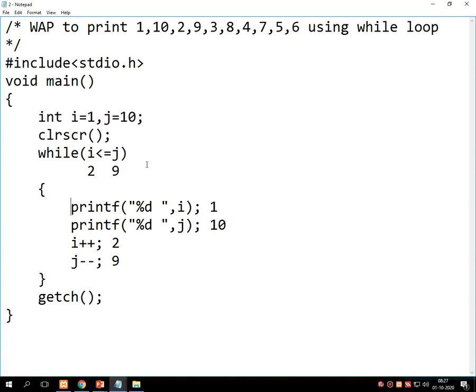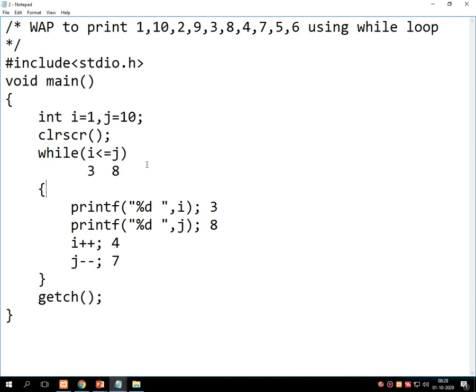This condition is true, so it prints 2 and 9 onto the screen. Then 2 becomes 3 and 9 becomes 8. Repetition goes up. Here the value of i is 3 and value of j is 8. Condition is true, so it prints 3 as well as 8 onto the screen. 3 becomes 4, 8 becomes 7.